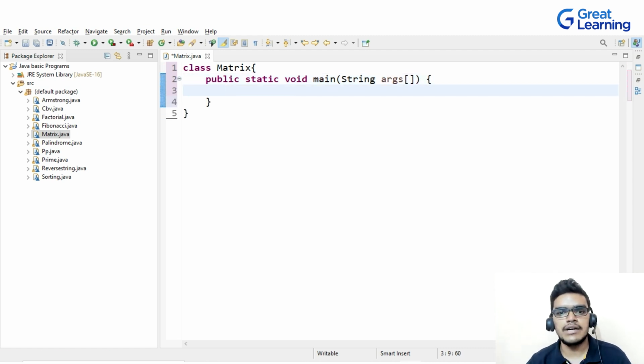Now I have to create my matrix, right? For creating a matrix, I have to represent it with a two-dimensional array in Java, right? So I'll write here int x, and then let me assign the values in this. I will write just 4 comma 5 comma 6, and then I will make it a 3 cross 3 matrix. So I will write here 3 comma 4 comma 5. You can take any value. Let me write 1 comma 6 comma 7.